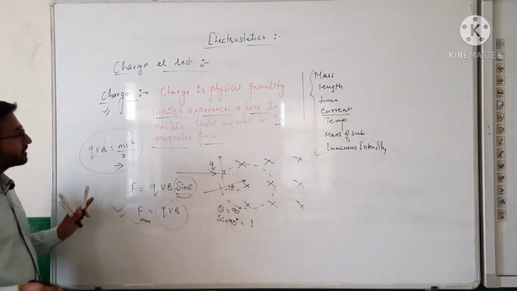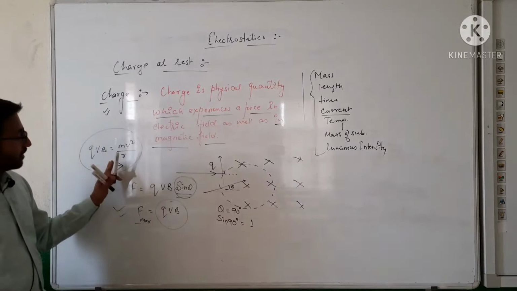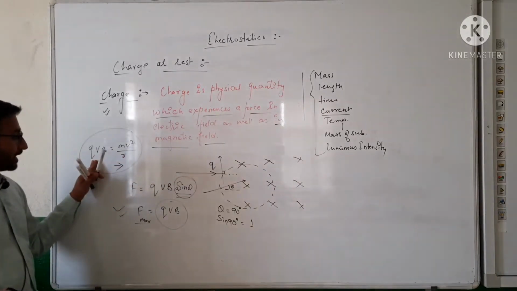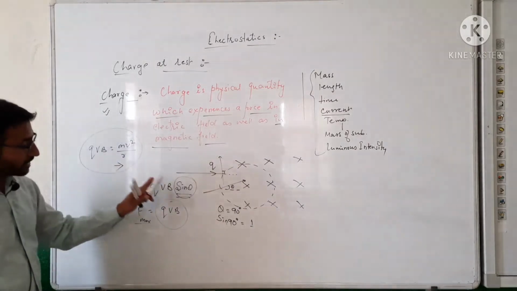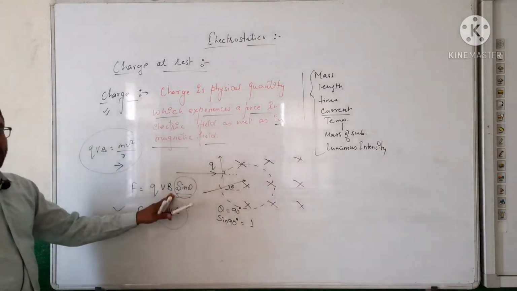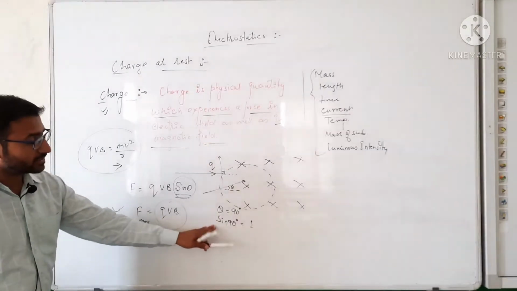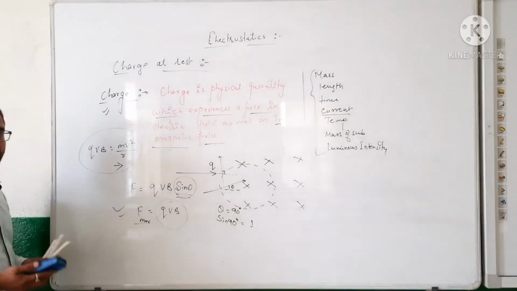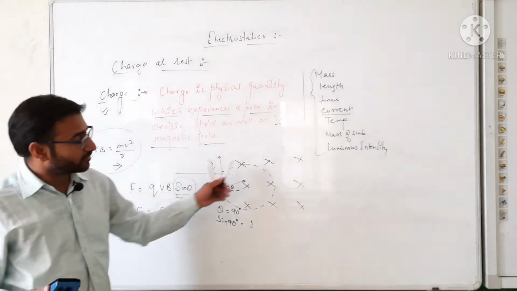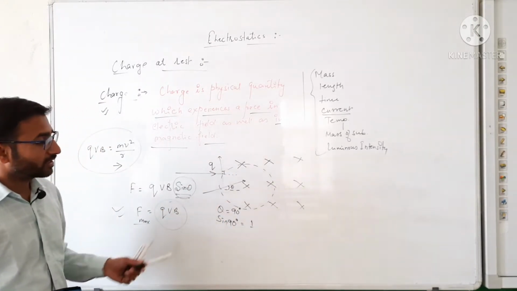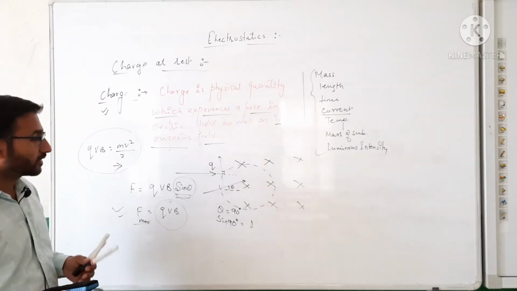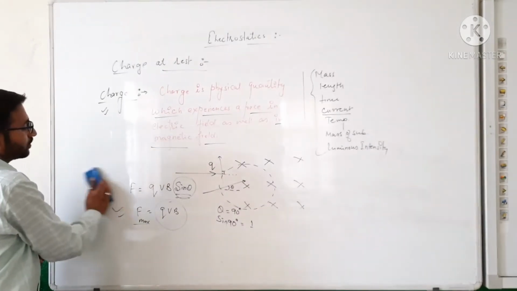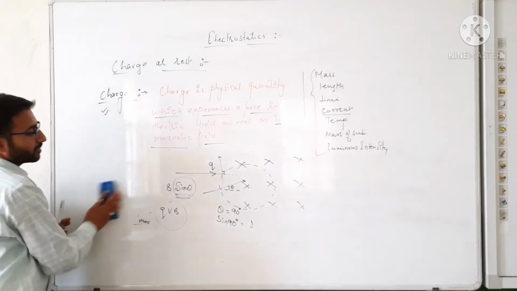So here the centripetal force is equal to the magnetic force, under the condition that theta is equal to 90 degrees. After solving these two equations, we will get the radius of the circular path in the magnetic field, and many other formulas such as frequency and time period. We will discuss all these things in our upcoming chapter.